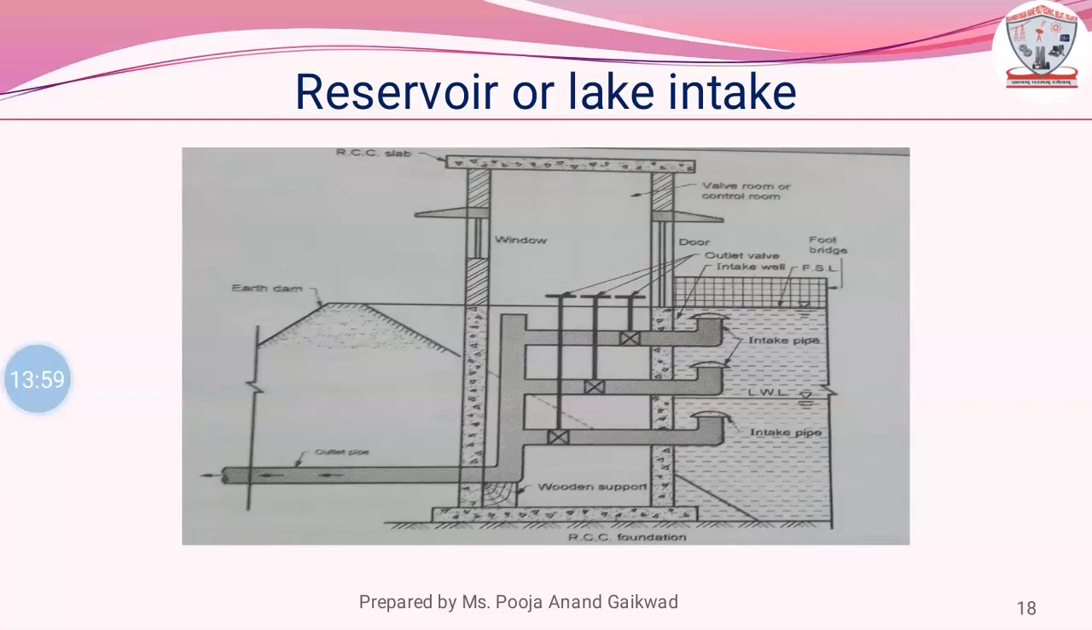Here, intake pipes are located at different levels with a common vertical pipe. The top of the intake structure is provided with the valve room, where valves of intake pipes are operated. Intake pipes are provided at different levels to ensure supply of water from a level lower than the surface level of water. When the valve of an intake pipe is opened, the water is drawn off from the reservoir at the outlet pipe through the common vertical pipe.